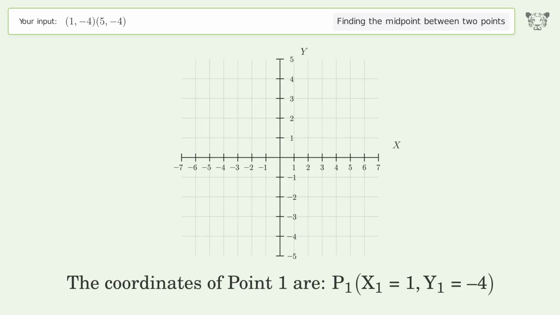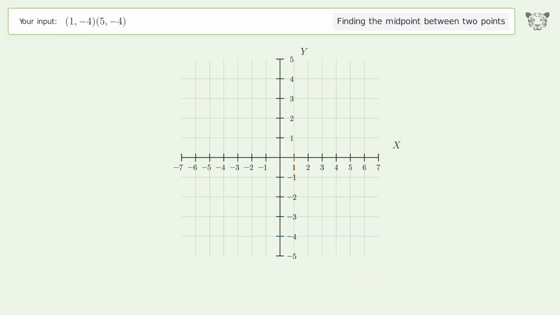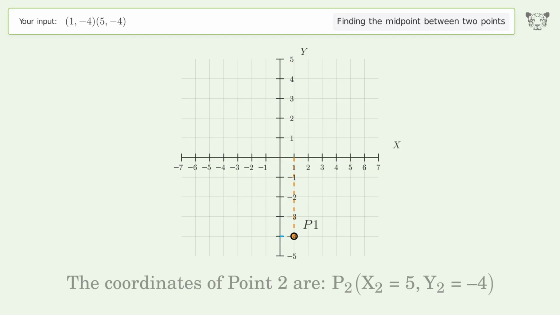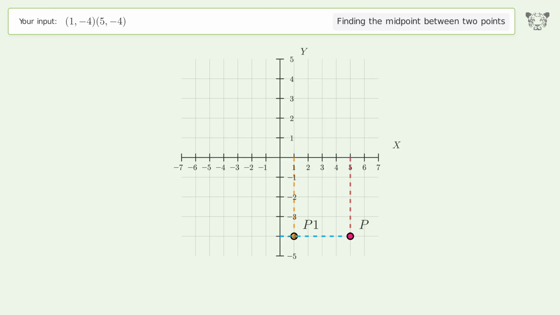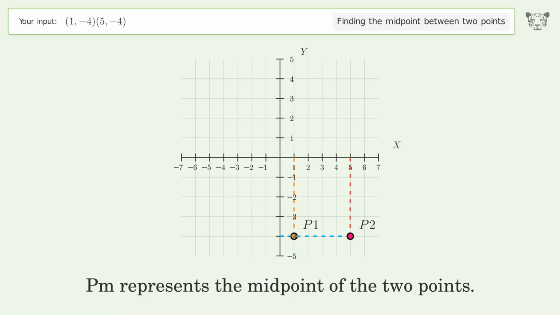The coordinates of point 1 are x1 equals 1, y1 equals -4. The coordinates of point 2 are x2 equals 5, y2 equals -4. PM represents the midpoint of the 2 points.